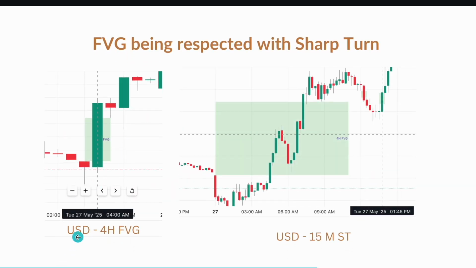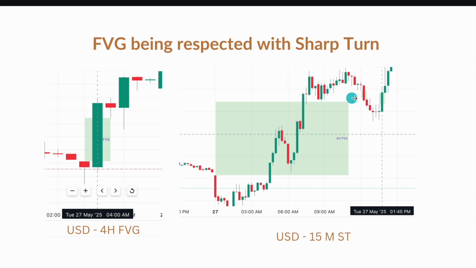This is a USD 4-hour fair value gap. The same fair value gap on the 15-minute time frame is this, wherein this green candle, or respect candle, is here with a sharp turn.